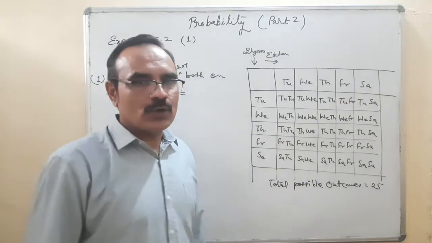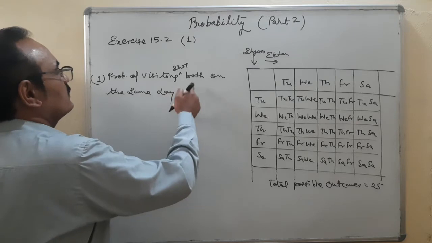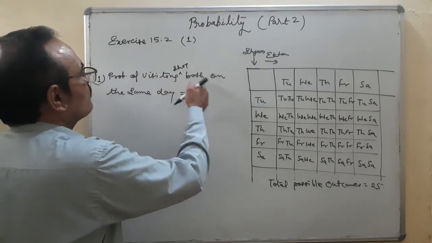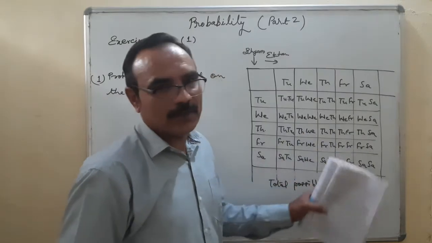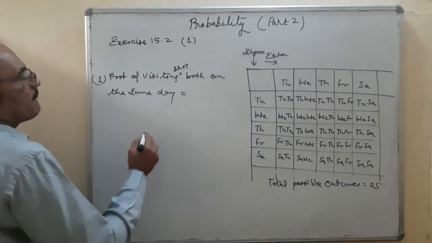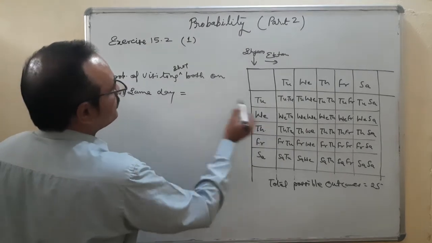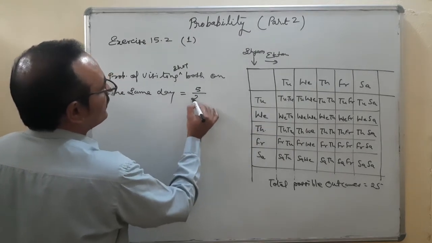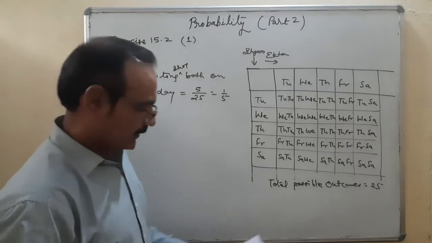Total possible outcomes are 25. Probability of both visiting the shop on the same day is equal to 1, 2, 3, 4, 5, that is 5 upon 25, which is 1 upon 5. Is that okay? Same day.